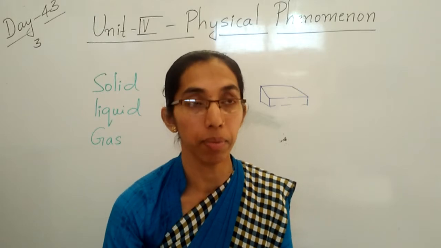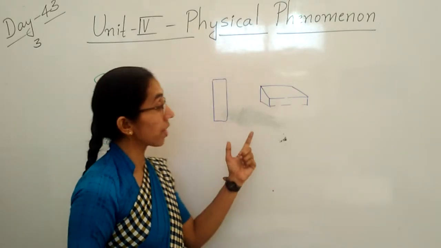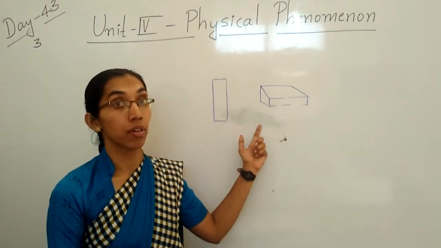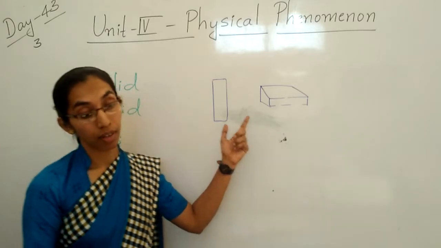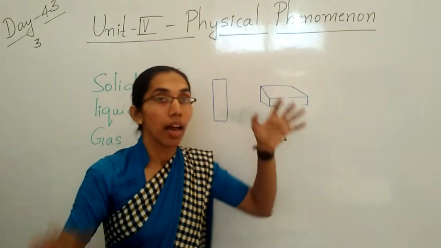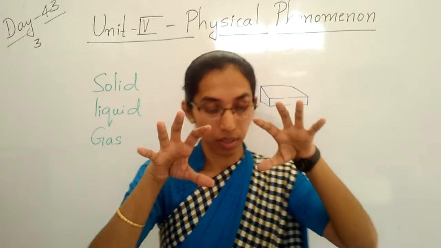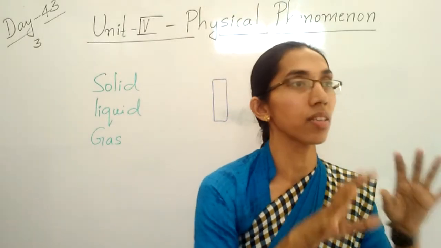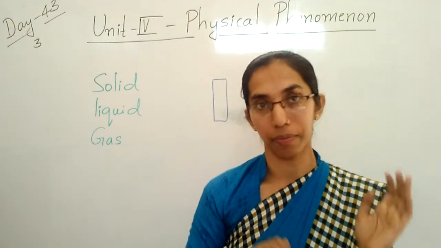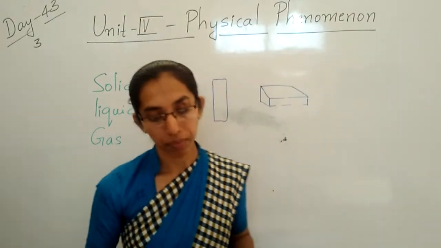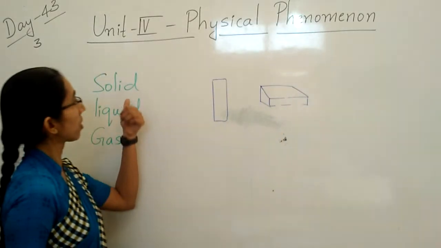The shape changes. That means solid can change its shape only when an external force is applied. Clear, children? So this is about solids.